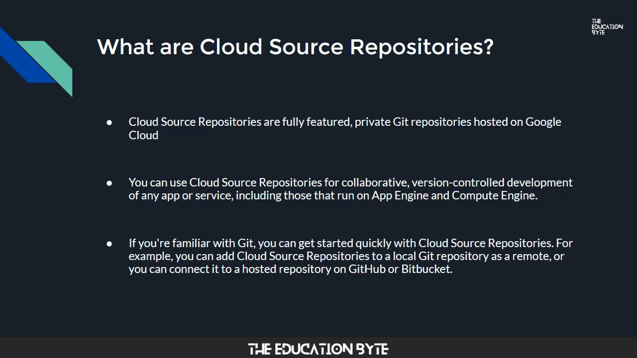If you're familiar with Git, you can get started quickly with Cloud Source Repositories. For example, you can add Cloud Source Repositories to a local Git repository as a remote, or you can connect it to a hosted repository on GitHub or Bitbucket. Also, from a local repository, you can use the standard set of Git commands to interact with the repository in the cloud, including push, pull, clone, and log.